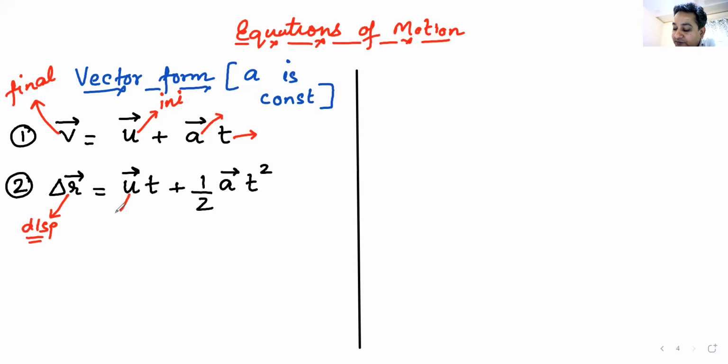What about this u vector? Everyone should write the answer in their chat box. Abhiram is speaking. Yes, Abhiram, what is u vector? Sir, initial velocity. Great. What is t? Time. Very good. What is half? Half is a number. What is a? Sir, acceleration. What type of acceleration is this acceleration?